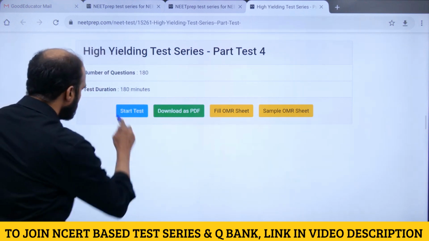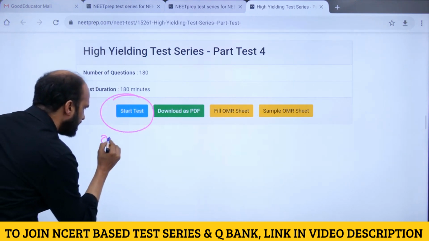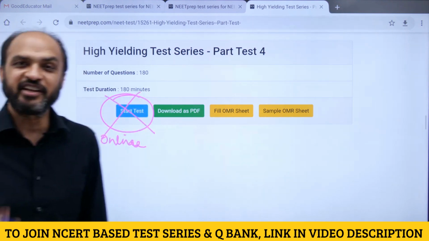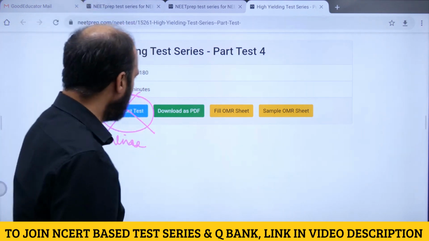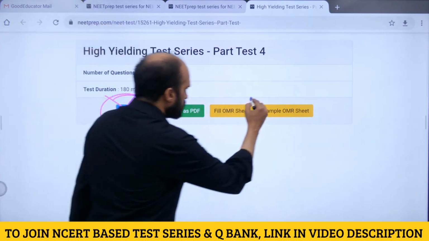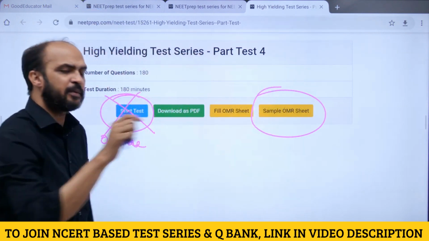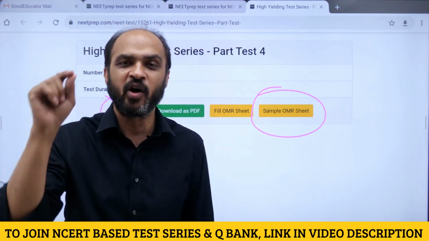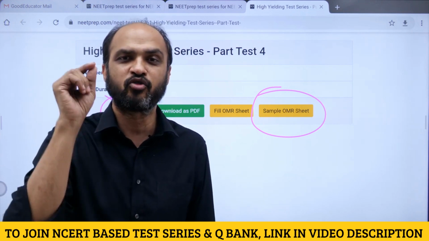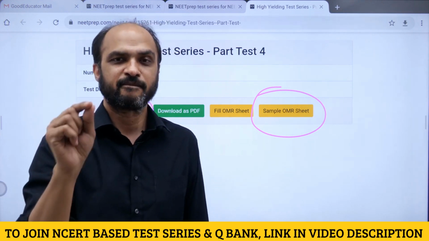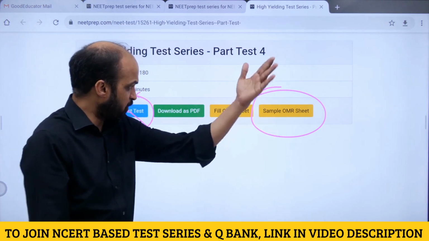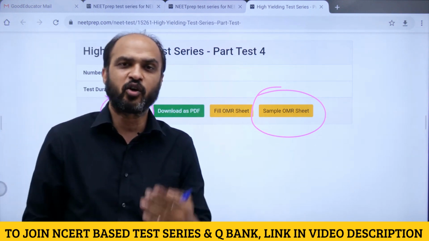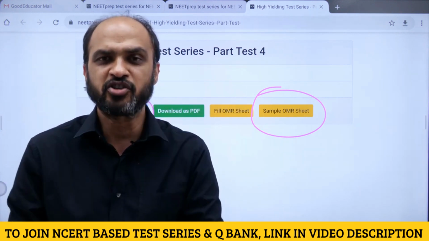Okay? So this option is to write the test in online format. You should not use this option because the NEET exam is not going to be in online format, right? What you should do is, we have uploaded a sample OMR sheet on the NEET Prep Telegram channel. Download it, take 15-20 printouts. You should practice filling OMR a lot, otherwise you will be in for a rude shock on exam day. Download the PDF. If you can take a printout, take a printout, otherwise open it on a laptop or phone. Have your sheets of paper.